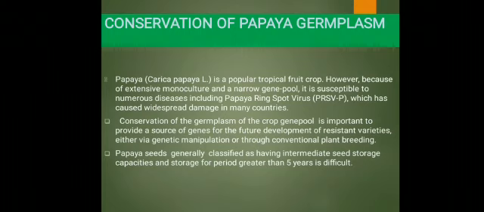Papaya is a popular tropical fruit crop. However, because of extensive monoculture and a narrow gene pool, it is susceptible to numerous diseases, including papaya ring spot virus, which has caused widespread damage in many countries.